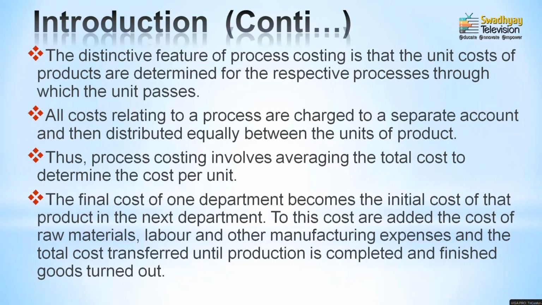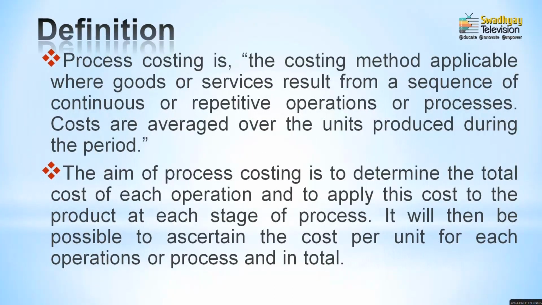In this way, the cost is added across the different departments. In each department, raw material cost may be incurred, wages or production wages may be incurred, or you can identify other expenses too. In this way the total cost is identified. So, these are the basic things of process costing.